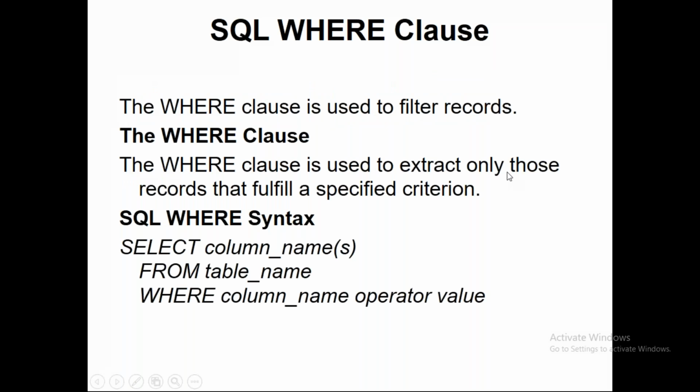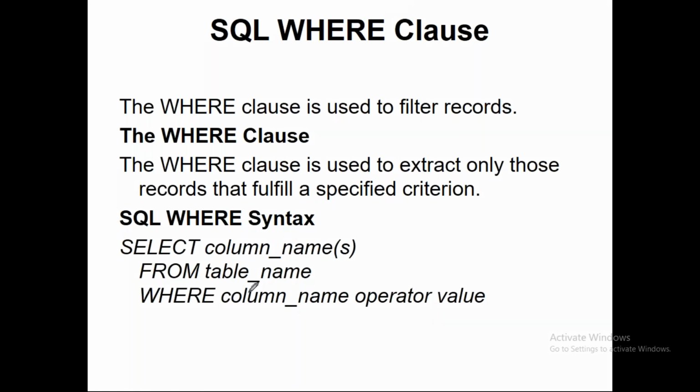Okay. So now the where clause, which is the where conditional clause. 95% of the times we use the select statement with the where conditional clause and more than that. So how do we write it? Select column name or column names from table name where column name operator value.